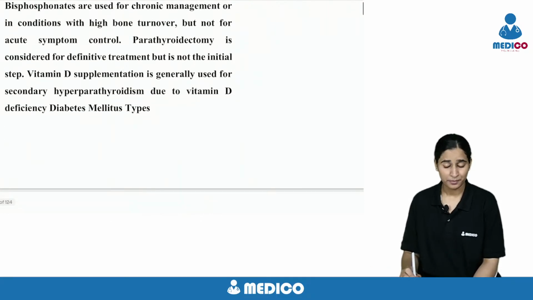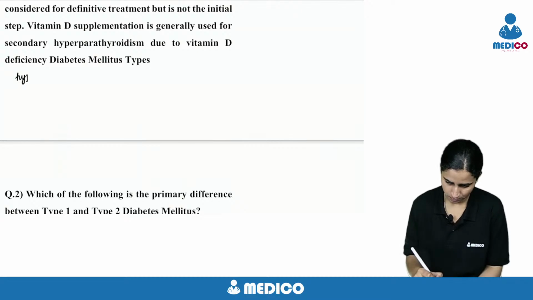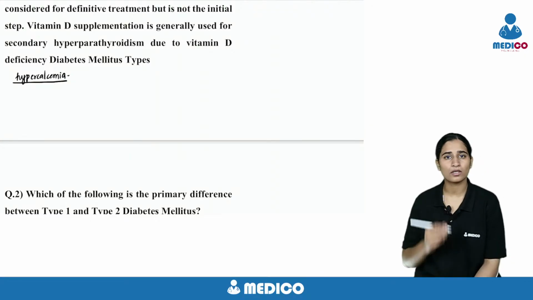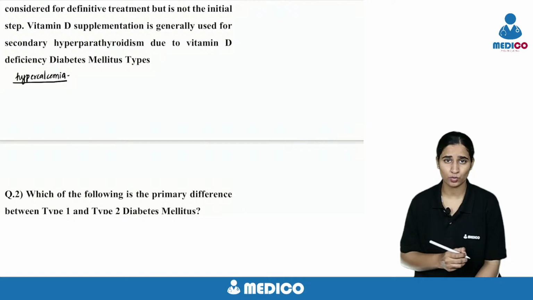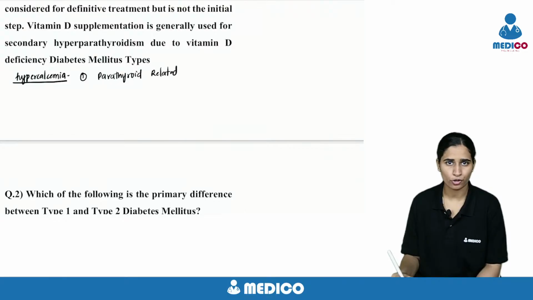So coming to hypercalcemia. What are the causes of hypercalcemia? You have seen one thing, parathyroid related. Due to increased parathormone, it can happen. And the second thing is malignancy.